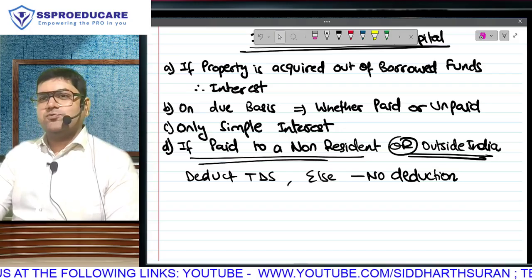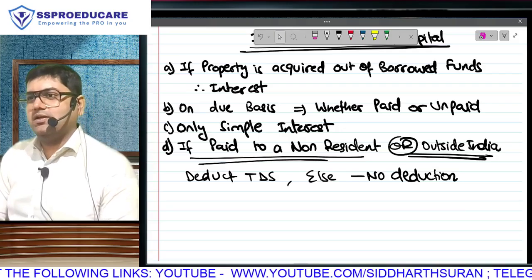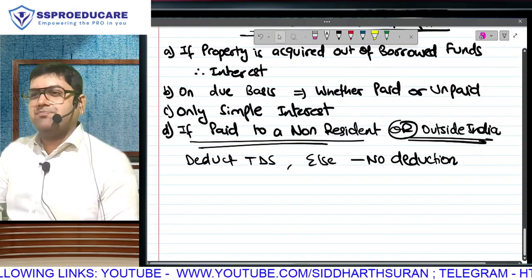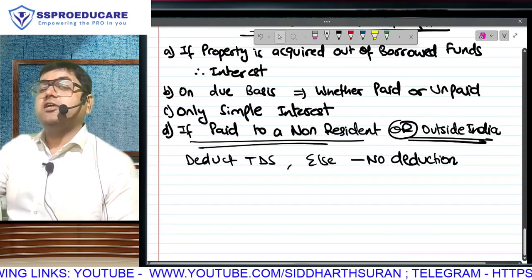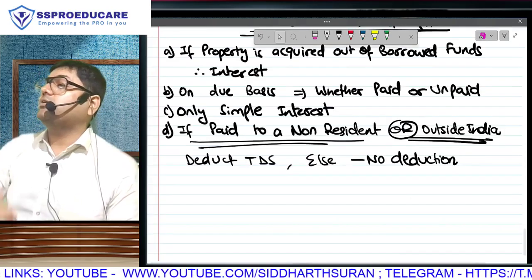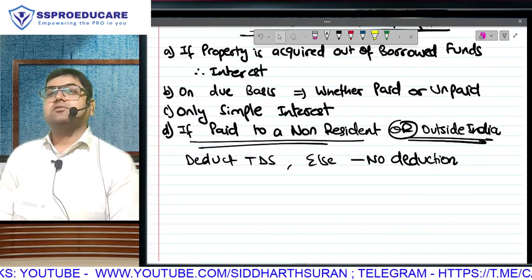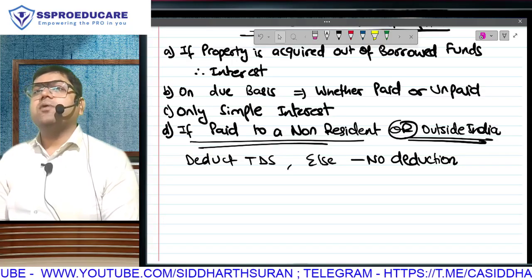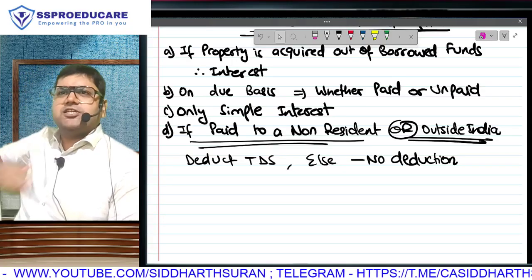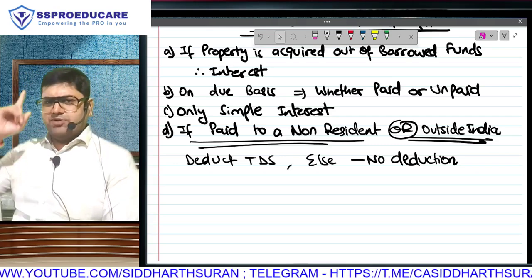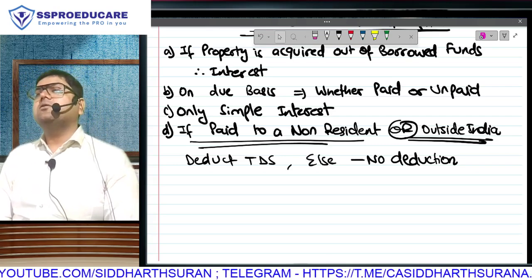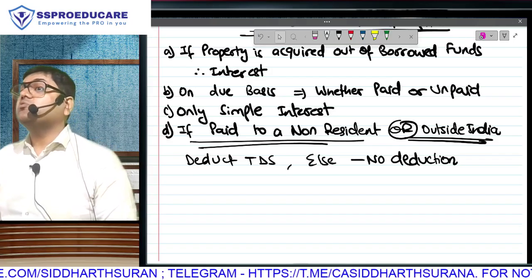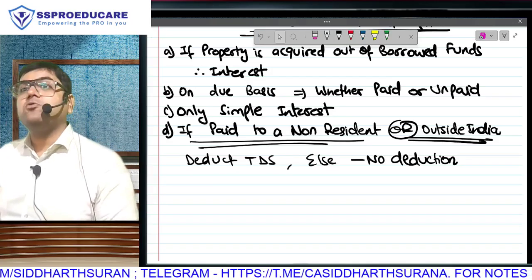Resident ko to if you release full money also, no, residents are here only, we can recover from them. Still for not deducting, there will be some punishment. But non-residents ko, if you don't deduct TDS, that means you are creating a very, very big danger for income tax. And thus we want to be very, very strict. Every time you make any payment, here it is in place. But in general, any payment to non-resident, please make sure you correctly deduct the TDS. But then if you don't deduct, there has to be some punishment. No, otherwise you will not comply only.